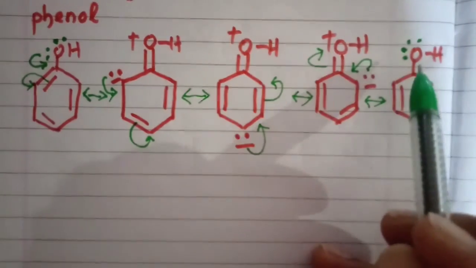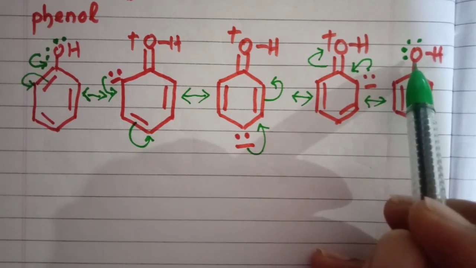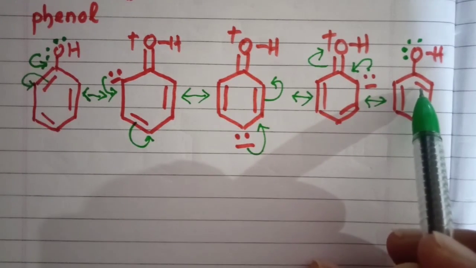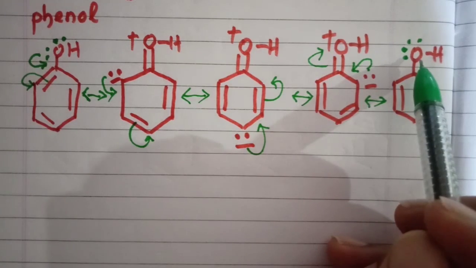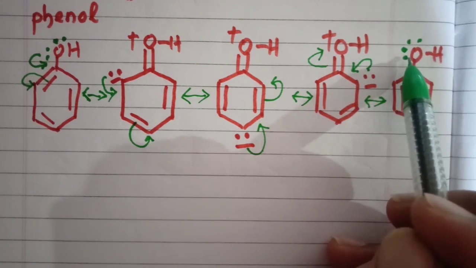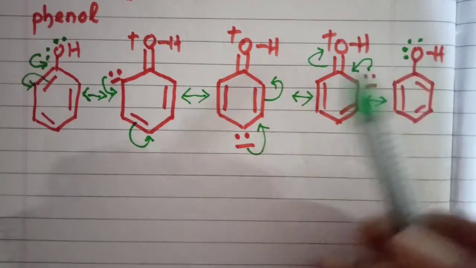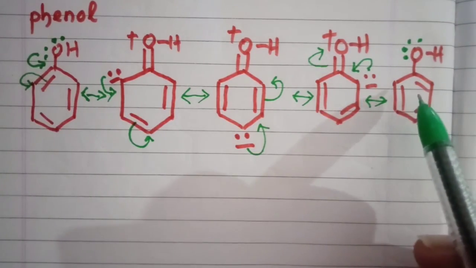You see oxygen gains its lone pair, this bond becomes a single bond. Here a pi bond is formed, and oxygen gains its lone pair and the positive charge on oxygen vanishes. You see there are 1, 2, 3, 4, 5 resonating structures.